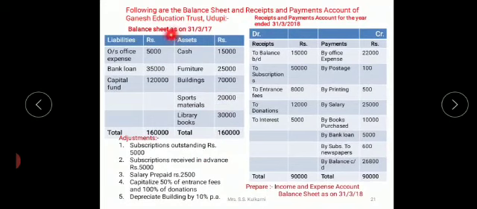Now if we see, the date of balance sheet is 31/3/2017 and the date of receipts and payments is 31/3/2018. So in the question, on 31/3/2018 the balance sheet has to be prepared. So we have to first refer to the receipts and payments account. Based on this, the income and expenditure account has to be prepared, and these assets and capital fund will be continued in the current year's balance sheet.